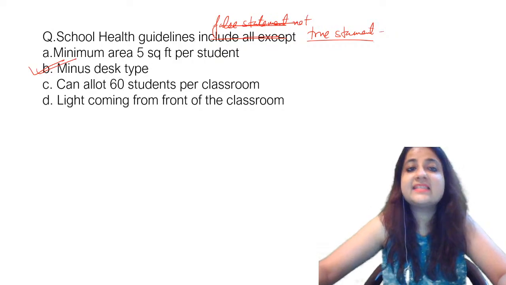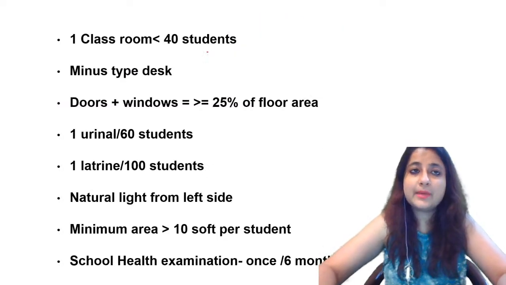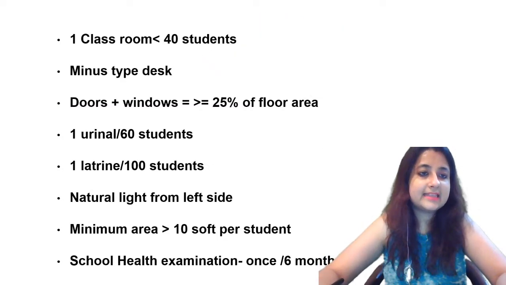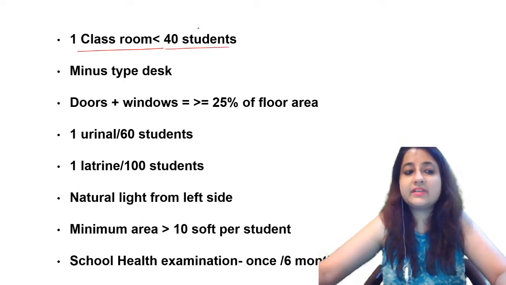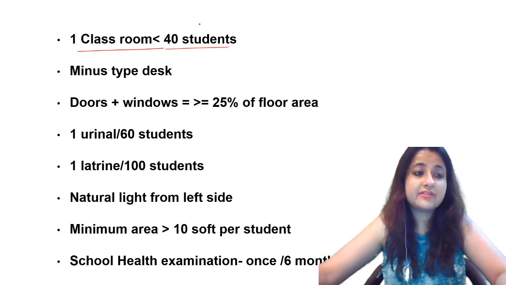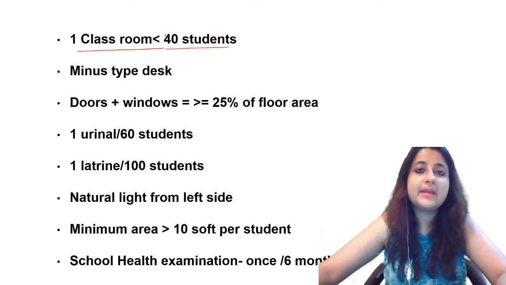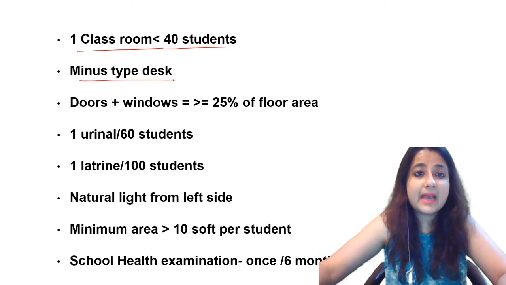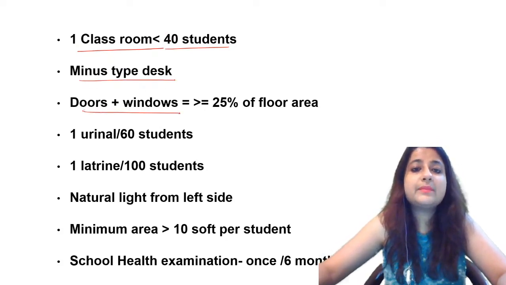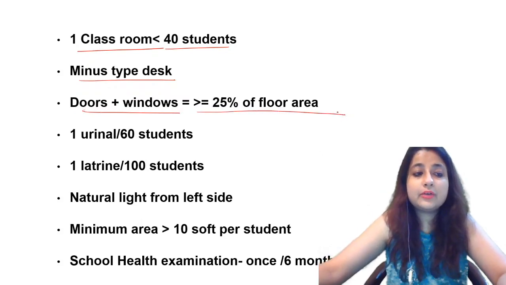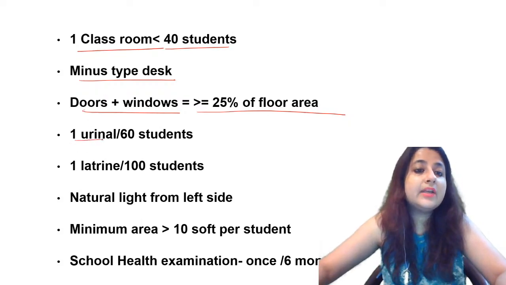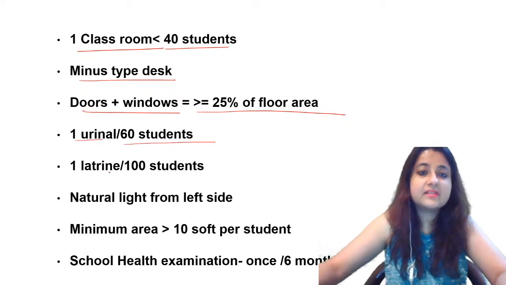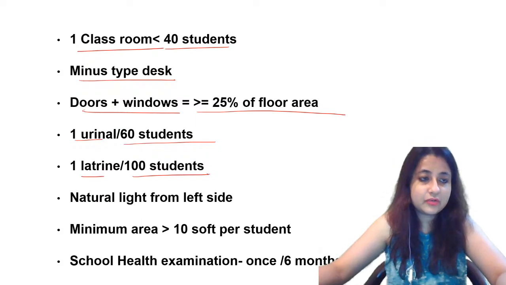It is minus desk type. Okay, so we'll just quickly revise our school health guidelines. One classroom, less than 40 students. Okay, it has come many times in your entrance examinations, guys. School health बहुत बार आया है. एक classroom में less than 40 students. Minus desk type. Doors plus windows more than equal to 25% of floor area it must include. One urinal per 60 students. One latrine per 100 students.